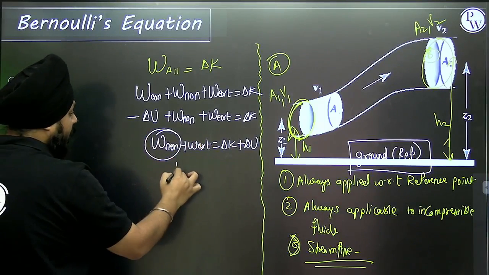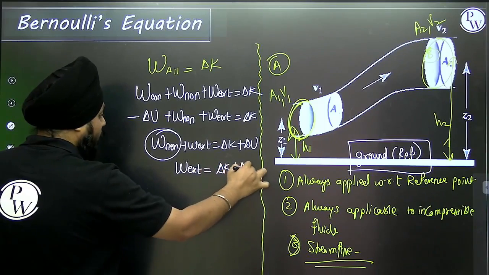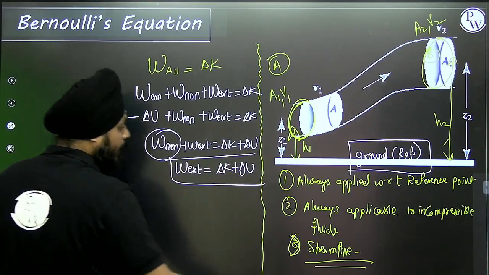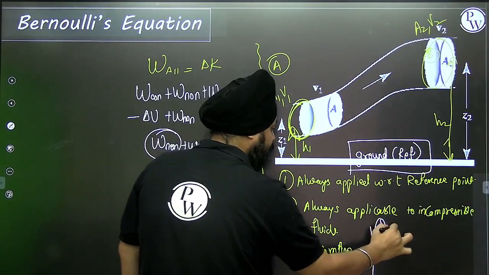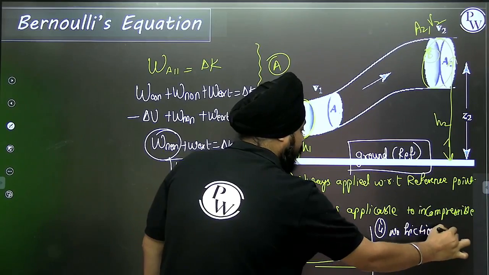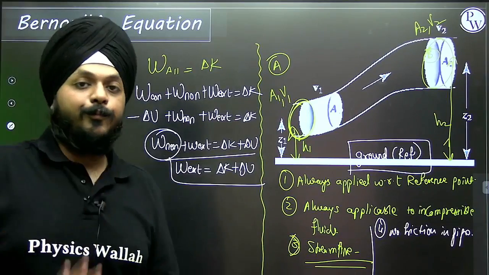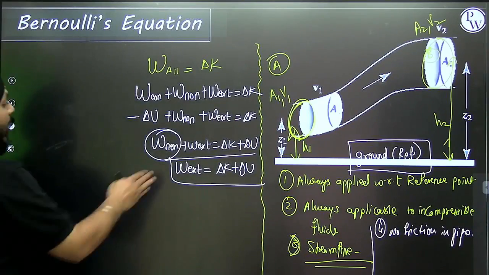Non-conservative force, friction, we are not considering, so the equation leads to the external force only. No friction in the pipe.